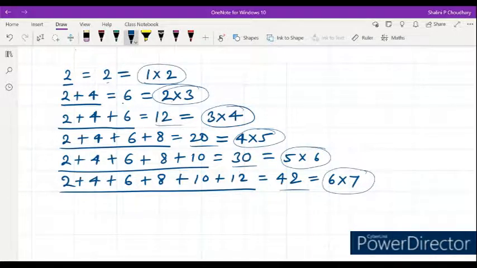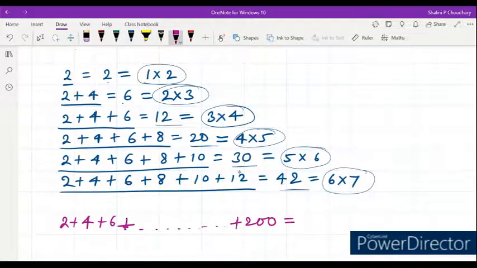If it is given like 2 plus 4 plus 6 plus up to 200, how many even numbers are there? In the first 200 numbers, there are 100 even numbers and 100 odd numbers. So the sum of the first 100 even numbers will be equal to 100 multiplied by 101, that is equal to 10100. This will be the value. Got it? So this is the trick for even numbers. So odd numbers and even numbers we have discussed, right?